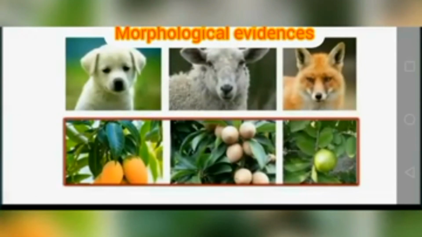So these morphological evidences support the theory of organic evolution: animals have evolved from a common ancestor and plants have evolved from a common ancestor, meaning their origins are the same.